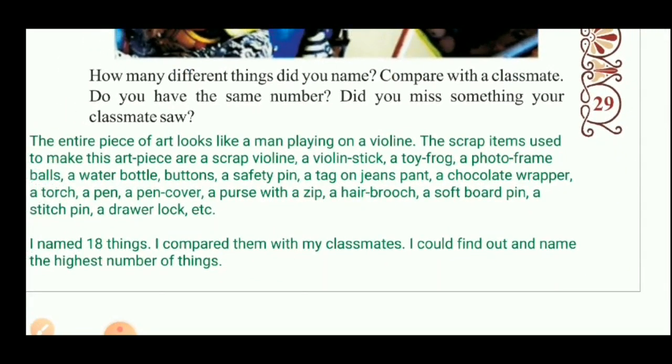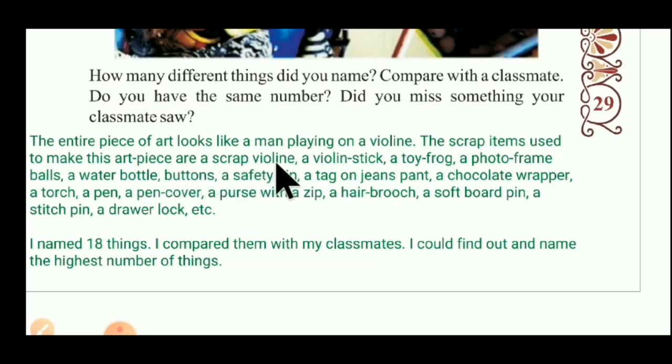So first I write here, just keep attention to what we think and what we find out from that picture. The entire piece of art looks like a man playing a violin. Can you understand that? The entire piece of art looks like a man playing a violin. The scrap items used to make this art piece are a scrap violin.